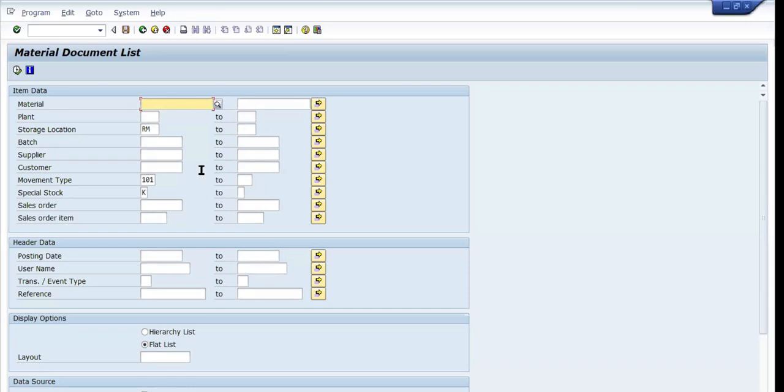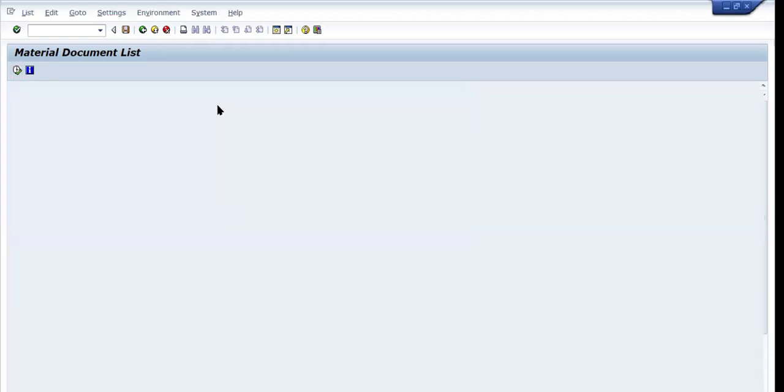Then you will get a question like how we can design this screen and how to get the data, where it is available. Your functional consultant will take care of that. They will tell you the input fields should be like this, and if you pass this material, location or movement type, where you can get the data, they will provide the table name. You can write one select query and bring the data. Your activity is to bring the data from backend tables, write the select query, and display it in the required form.